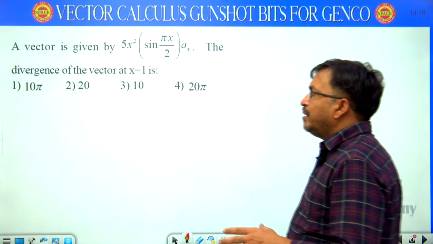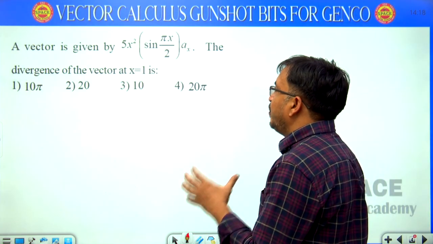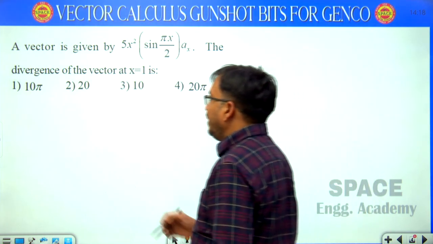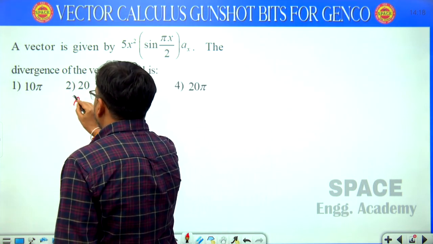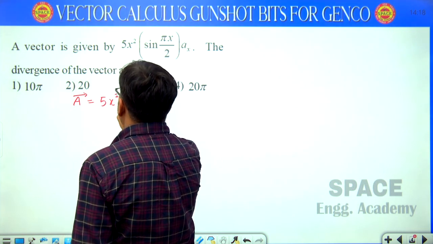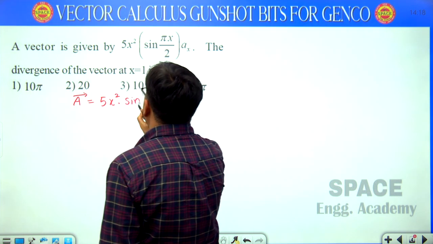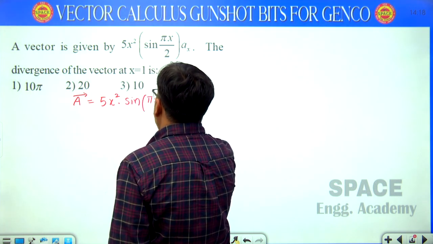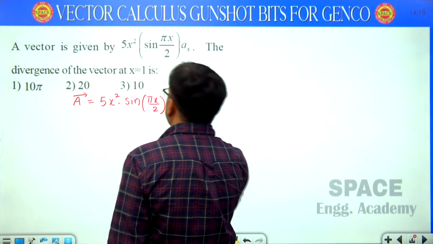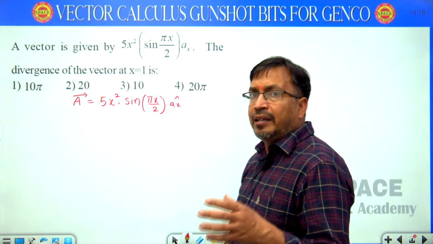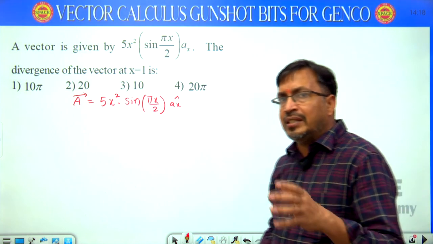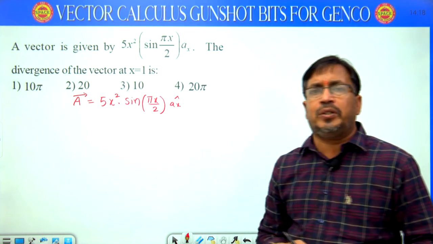See here, a vector is given by 5x square sin(pi x by 2) ax cap. Here a vector is given, I am considering vector A. What is vector A equal to here? 5x square into sin(pi x by 2) ax cap. This is the given vector. Then it is asking the divergence of the vector at x equal to 1.